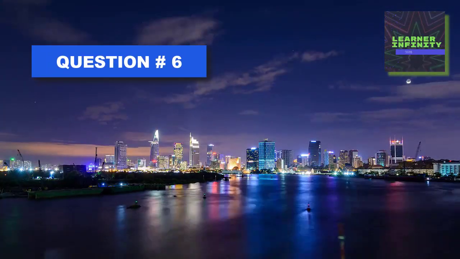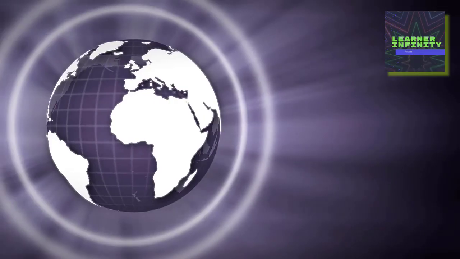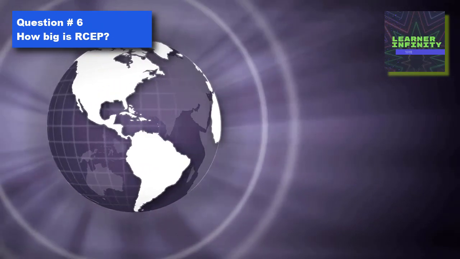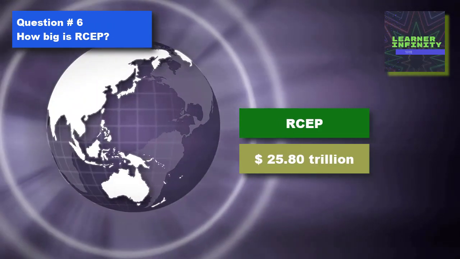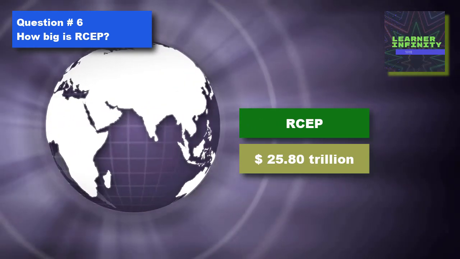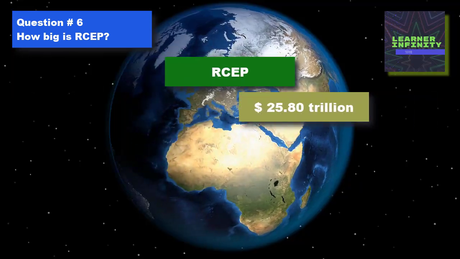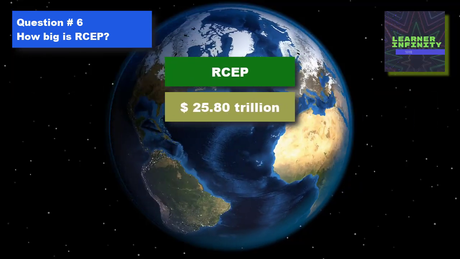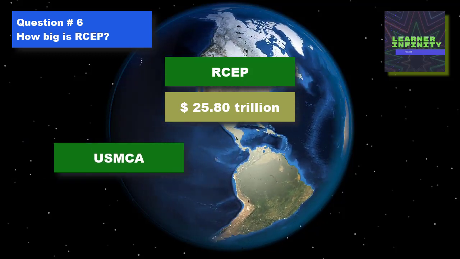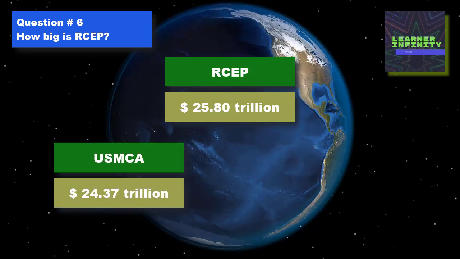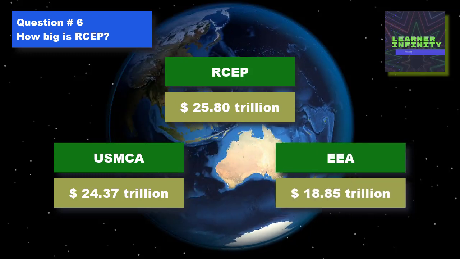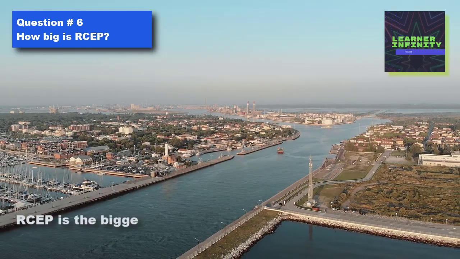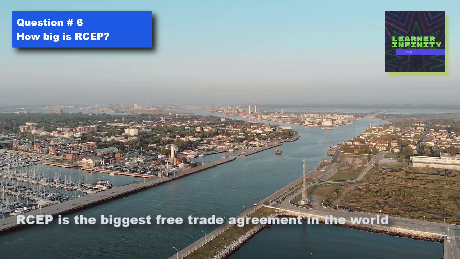Question number 6. How big is RCEP? According to 2019 data from World Bank, RCEP members account for combined GDP of $25.8 trillion, almost a third of global GDP. RCEP is bigger than the other 2 trade blocs, namely United States-Mexico-Canada Agreement with 24.37 trillion GDP, and the European Economic Area with 18.85 trillion GDP. RCEP is the biggest free trade agreement in the world at present.